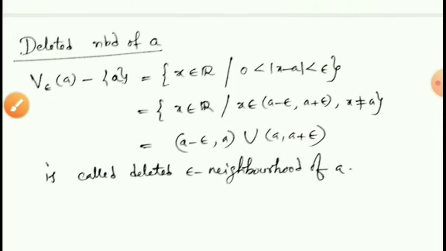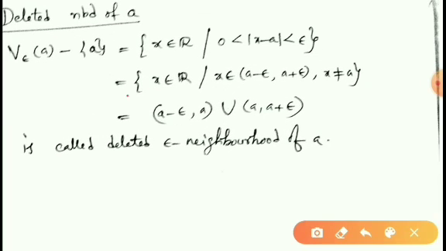So this can be written like this also. x belongs to R, with A removed from the open interval A minus epsilon, A plus epsilon. That means A is removed from the neighborhood. Therefore x belongs to A minus epsilon, A plus epsilon, but x is not equal to A. Therefore this can be written as the open interval A minus epsilon, A union the open interval A, A plus epsilon.